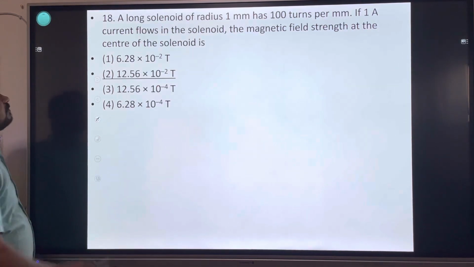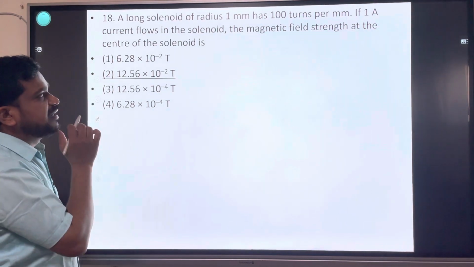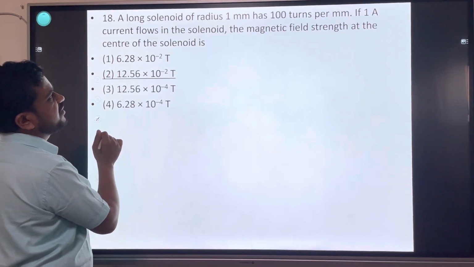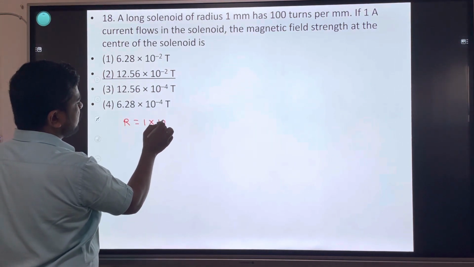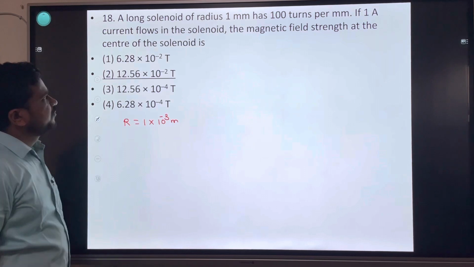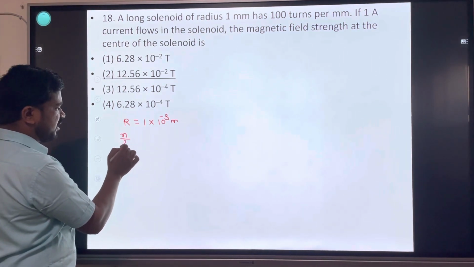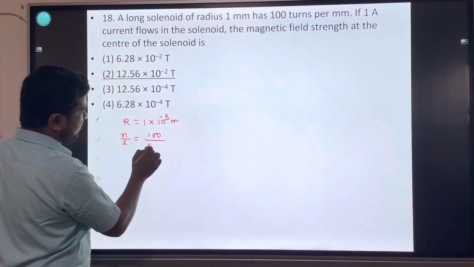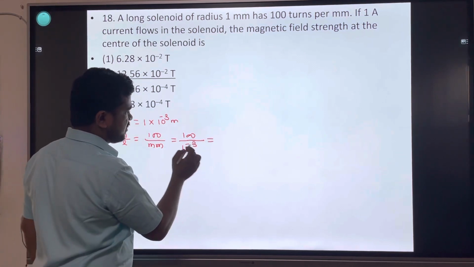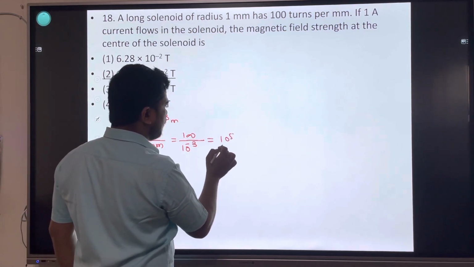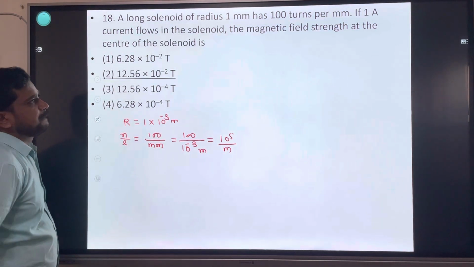Next question. A long solenoid of radius 1 millimeter has 100 turns per millimeter. The number of turns per unit length is given. Radius r is equal to 1 millimeter, 1 into 10 raised to minus 3 meter. 100 turns per millimeter: 100 divided by 10 raised to minus 3 is equal to 10 raised to 5 turns per meter.